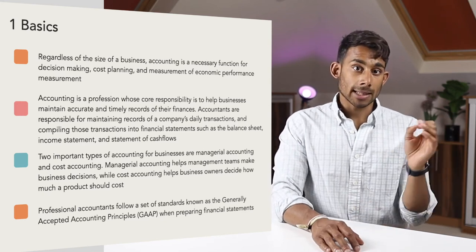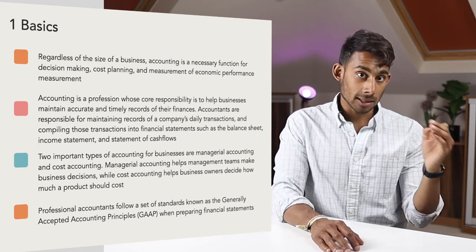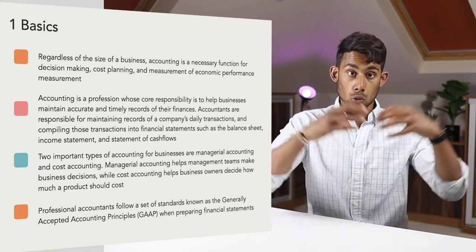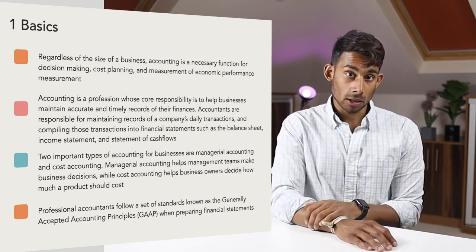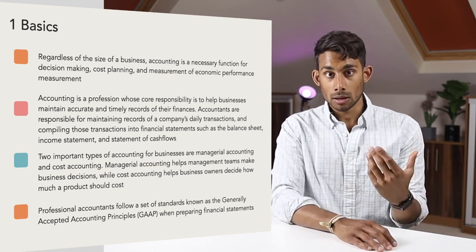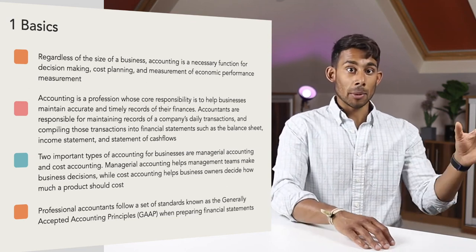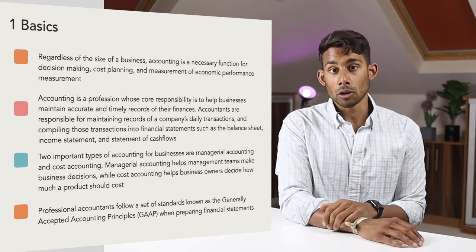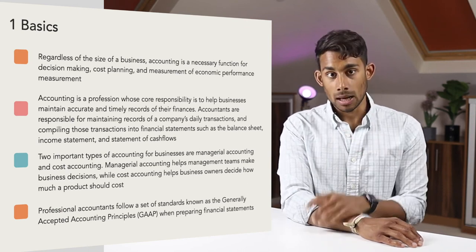GAAP is a set of standards and principles designed to improve the comparability and consistency of financial reporting across industries. Its standards are based on double entry accounting, also called balancing the books, a method in which every accounting transaction is entered as both a debit and a credit in 2 separate general ledger accounts that will roll up into the balance sheet and income statement.